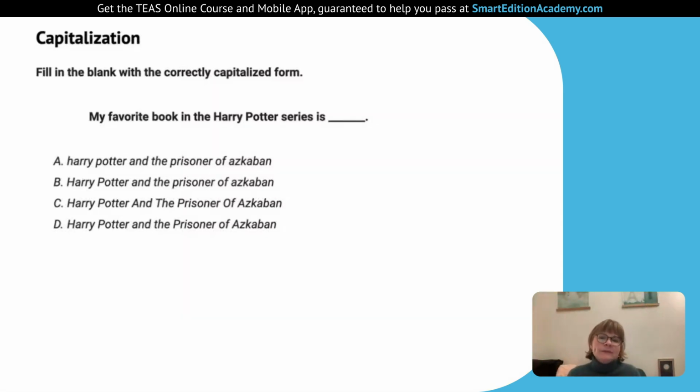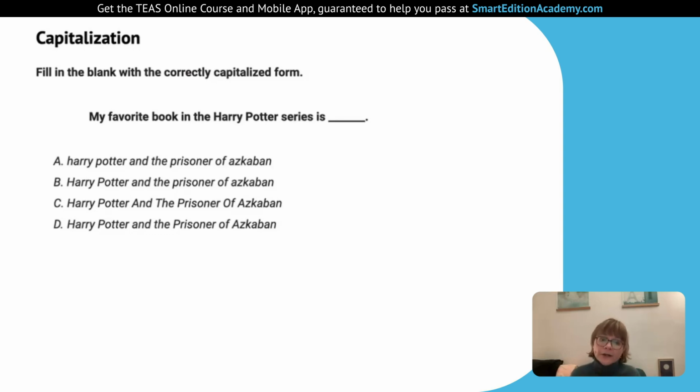But as I said, with House of Representatives, or you can think about something like the United States of America, we have that lowercase of. Here we're going to have the lowercase of for Azkaban and the. The general rule from what I've read and studied is that prepositions of four letters or fewer, that are not the first word of the sentence, stay lowercase.